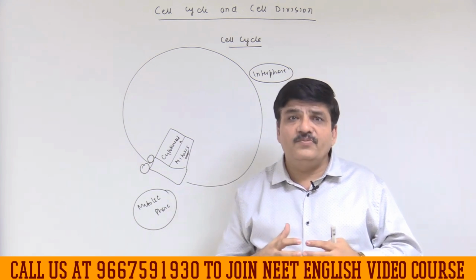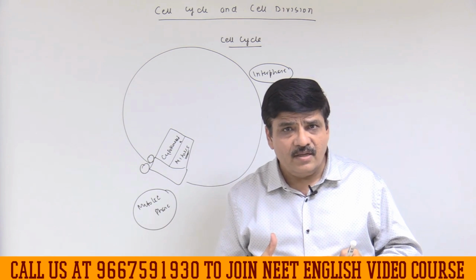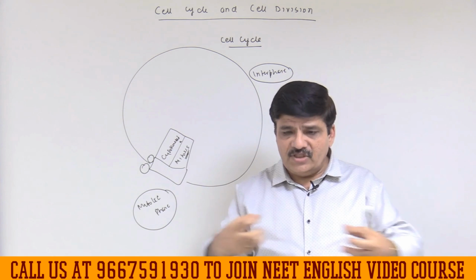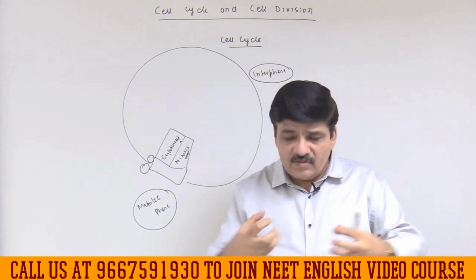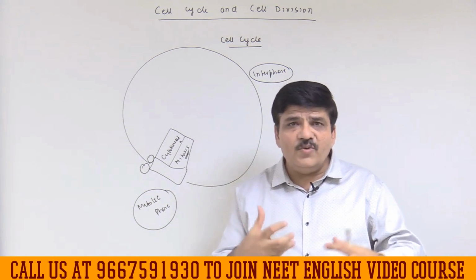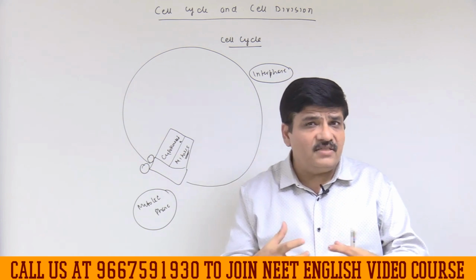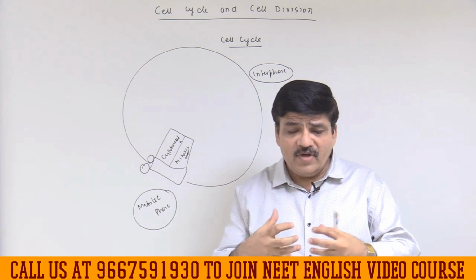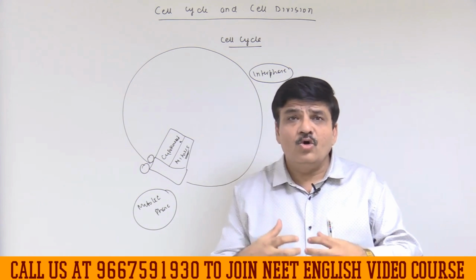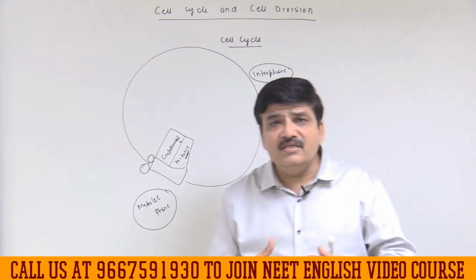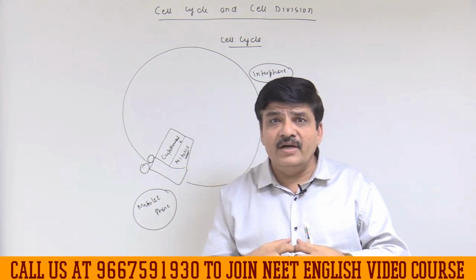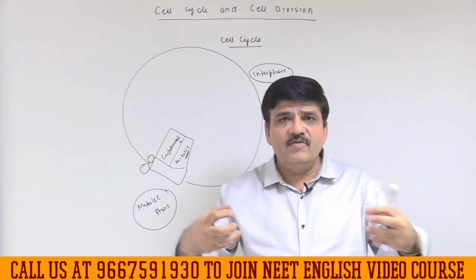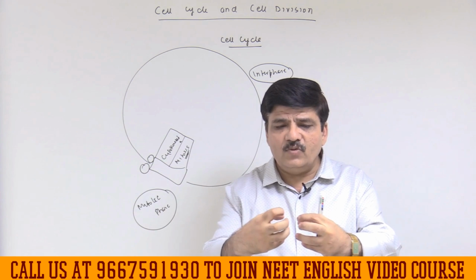So you know what binary fission is from your class 10th NCERT. One cell divides into two. This is what is called binary fission. In chapter 1 of your NCERT, we have told you this is the reason that we are very confused about this type of cell division taking place in the prokaryotic cell, because we are not absolutely sure whether to call it growth, which is also an increase in the number of cells, or to call it reproduction. Because if it is reproduction, then which is parent and which is progeny? It is a single cell that has actually split into two.